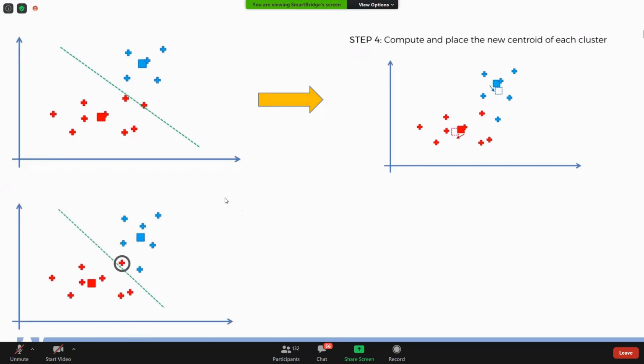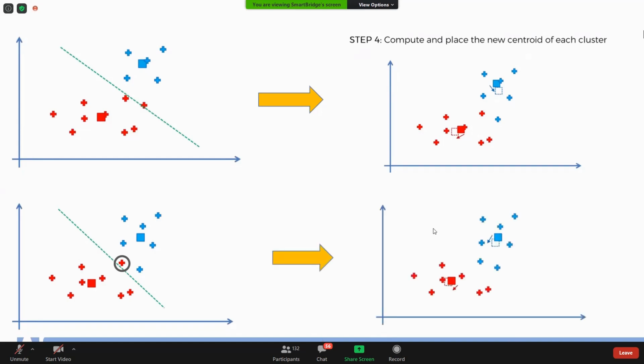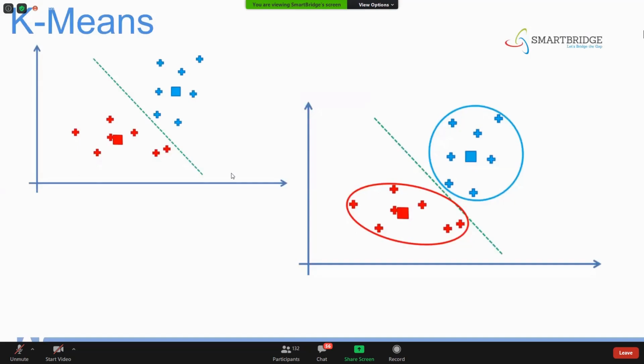Again, we check whether there is any reassignment taken place or not. So you can see there is one reassignment taken place. We'll compute the new centroid again. So this process continues until and unless there is no reassignment taken place. You can see from this step here, once you draw this line, there is no reassignment taken place. Now we have confirmed that all these points belong to the blue category, and all these points belong to the red category. That means these data points are one cluster, and these data points are one more cluster.